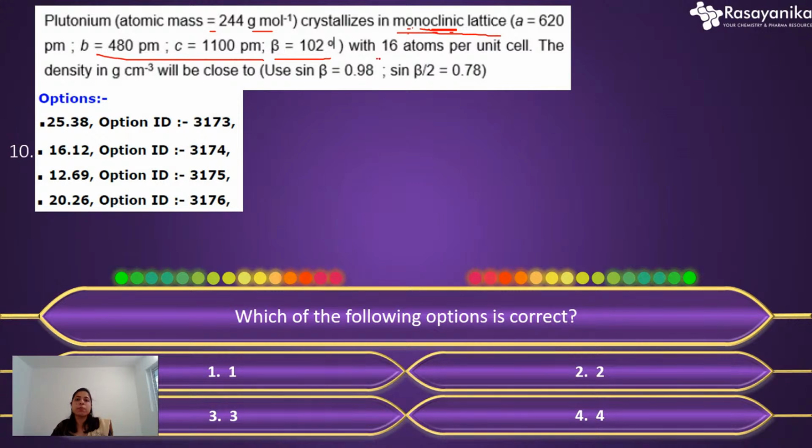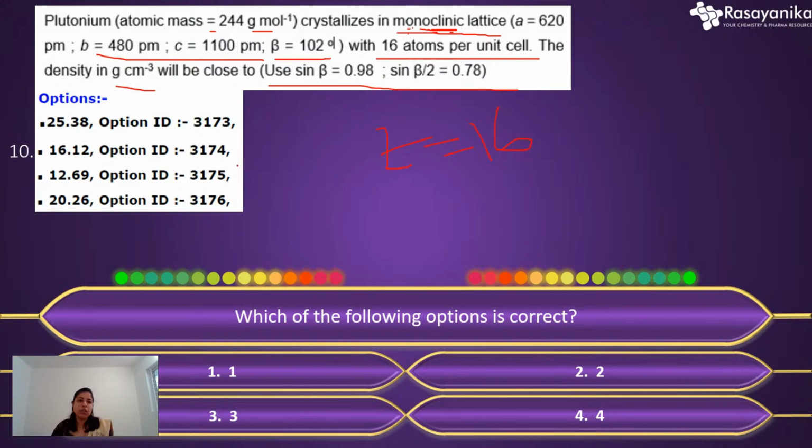With 16 atoms per unit cell, they have given the information about Z, the effective atomic number, that is 16. The density in gram per centimeter cube will be close to what? They have also given the sine value of this. So what will be the correct option?